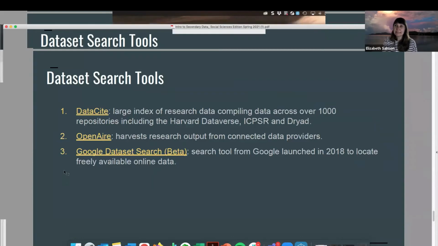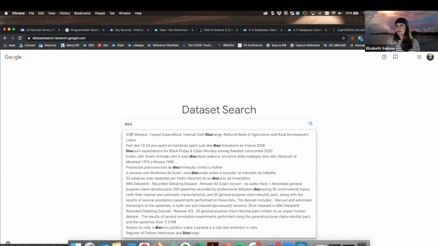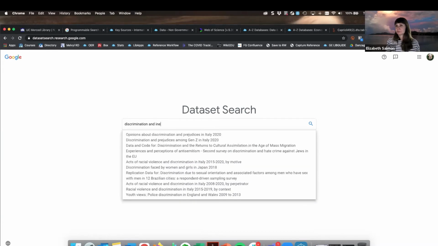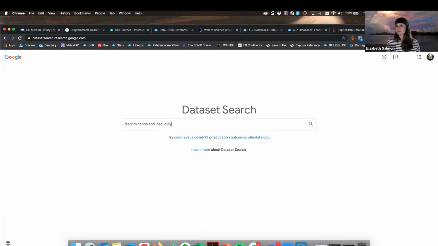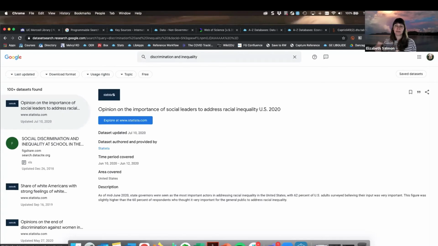The last dataset search tool that I wanted to point out is Google Dataset Search. This is in beta. And so let's just continue with our discrimination and inequality search. I think it's kind of interesting to see how the same search terms are eliciting different results depending on what data tool we use.